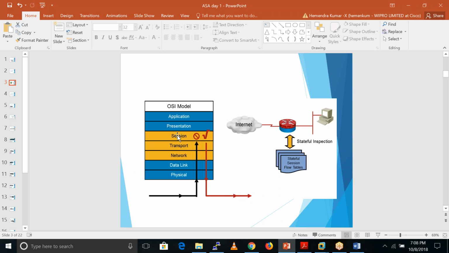If we are using ASA in transparent mode, basically it will behave as a switch, which is a layer 2 device. So in transparent mode, it is not able to do the routing. We can't configure the routing protocol over there. We can't configure the VPN tunnel over there. We can't configure quality of service. So these kinds of capabilities are not available in transparent mode or L2 mode.